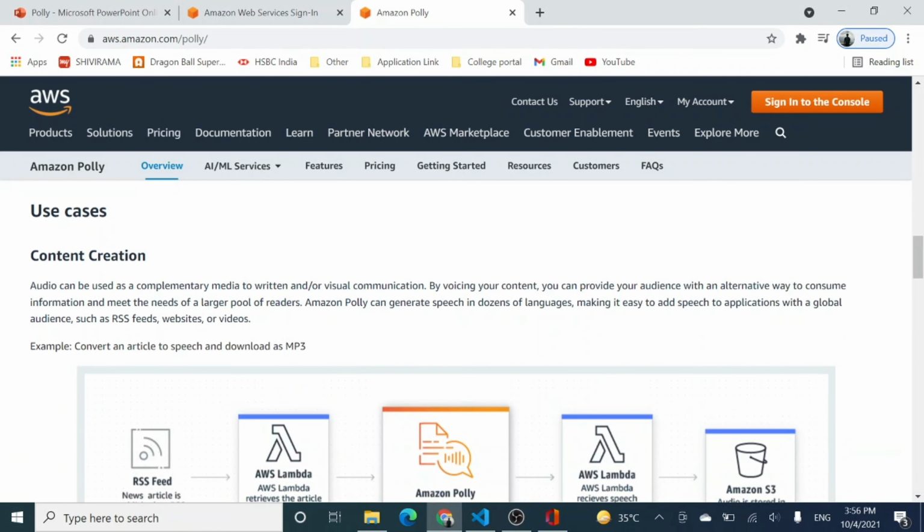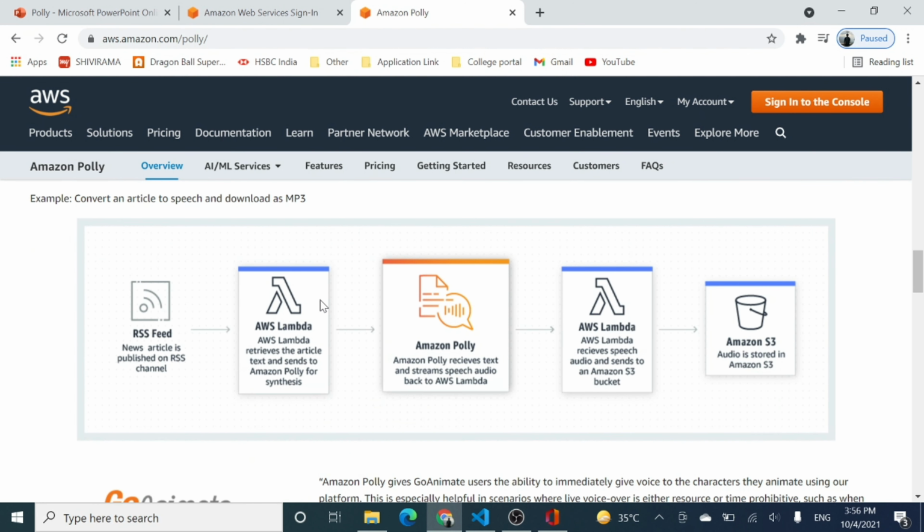And here are some of the use cases, some of the examples which AWS gives you where you can make use of Amazon Polly. So it is also giving you some ideas for making projects. It says that you have a news article and you have written an AWS Lambda function, which is part of the serverless architecture. We are going to learn the serverless framework of AWS later on in our video series. Right now, I'm not using AWS Lambda. I shall be using Boto 3 simply to make use of Amazon Polly.